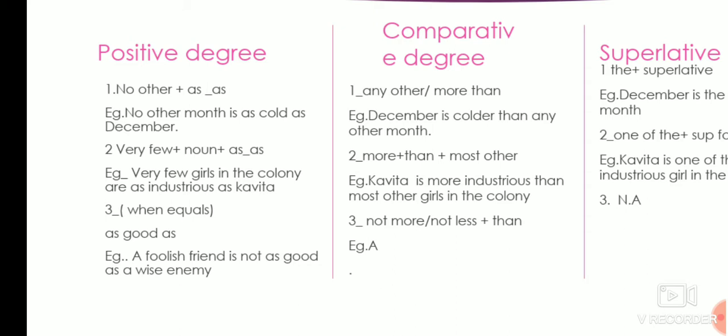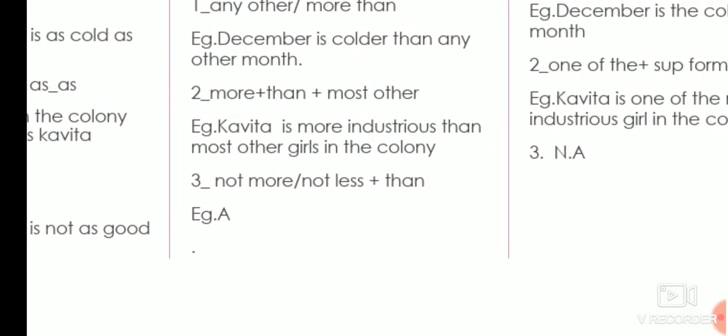If in positive degree the question comes: Kavita is as fat as Sita. As fat. Now, fat changes into what in comparative? Fatter. Now this word good cannot be changed into gooder; it will be better only, you all know. But fat can be changed into fatter. And what is the rule in the third in comparative degree? Not more, not less, plus than. Anyone you can use according to the situation, according to the first degree. Now here, if I use this sentence, Kavita is as fat as Sita, how will you write it in comparative?